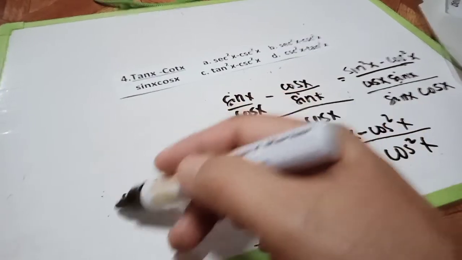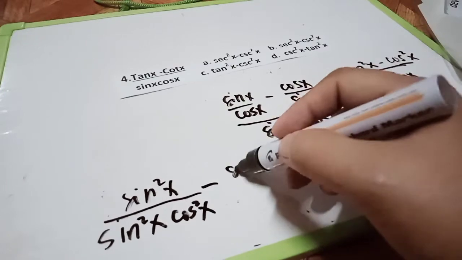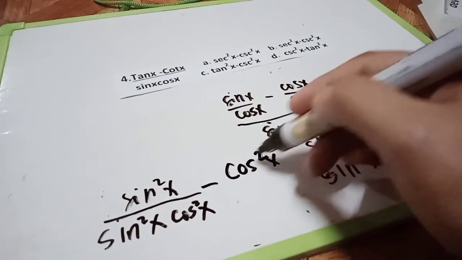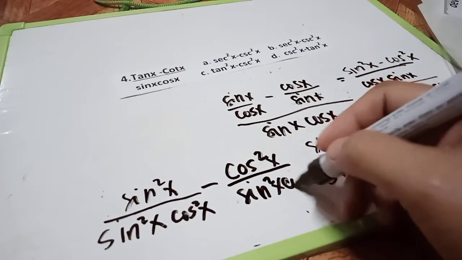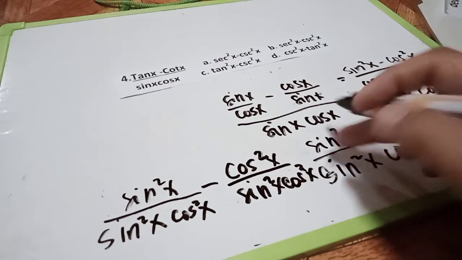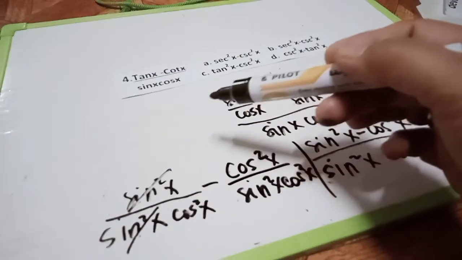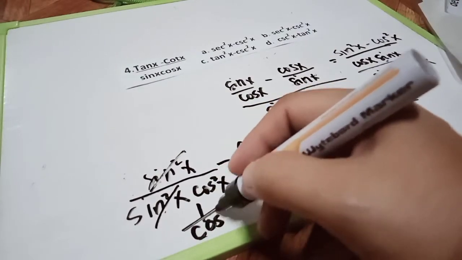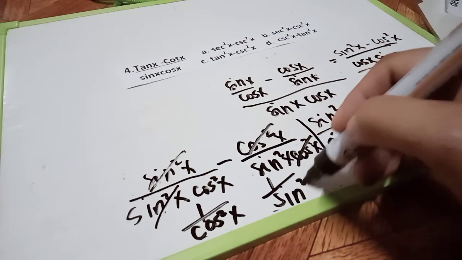We have sine squared x over sine squared x cosine squared x, minus cosine squared x over sine squared x cosine squared x. We cancel and cancel, so this will be 1 over cosine squared x, and cancel again, this will be 1 over sine squared x.